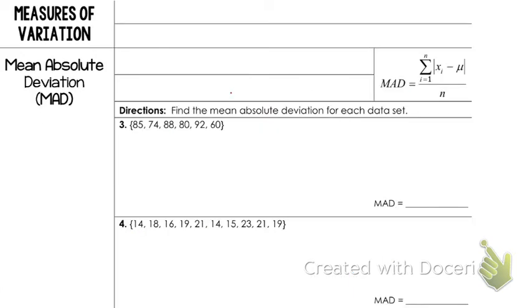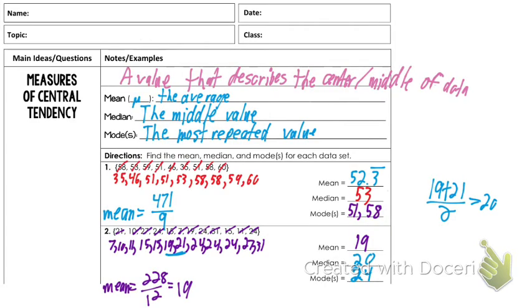All right, continuing on. Measures of variation. So we want to know how much things can vary from the mean. Because we had the mean here of 19. But was every number really close to 19 on the last problem? We had all the way down to 7, all the way up to 31. On this first one, we had our mean was 52.3 repeating, and we had all the way down to 35.